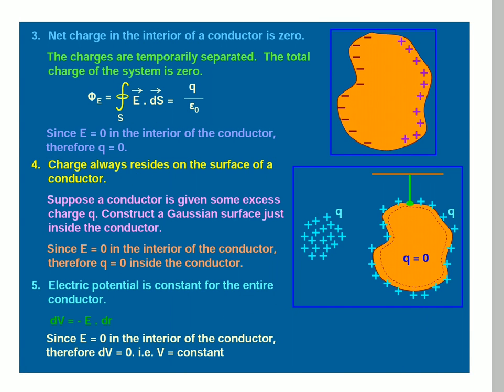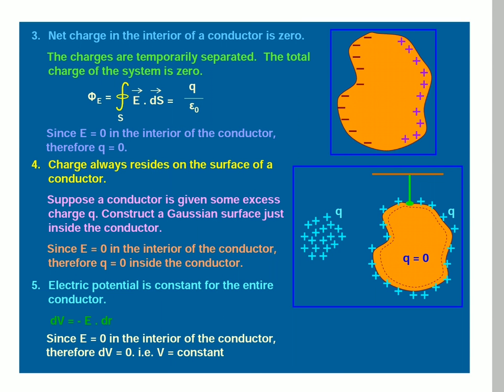Third one: the net charge in the interior of a conductor is zero. The charges are temporarily separated. The total charge of the system is zero according to Gauss theorem.